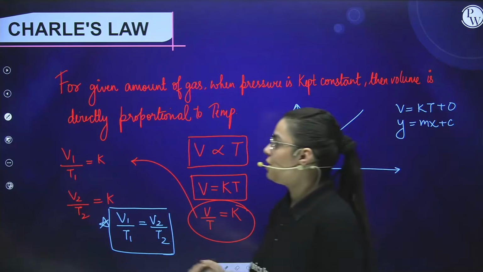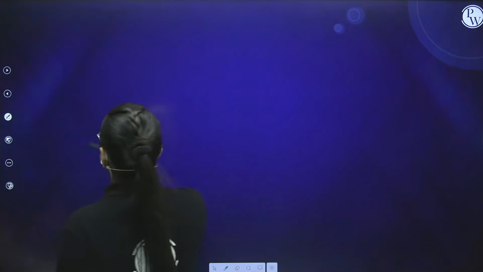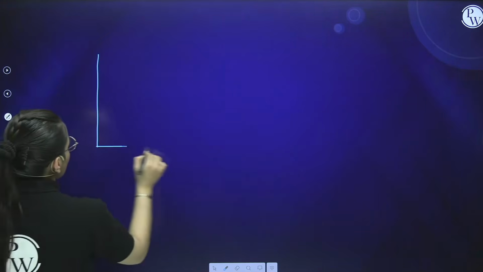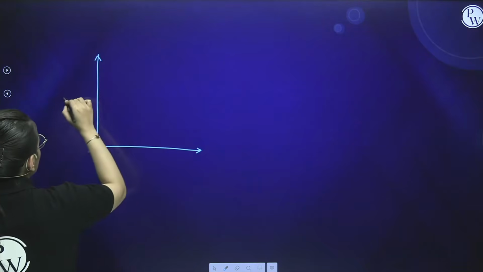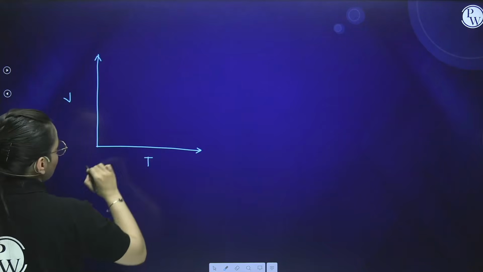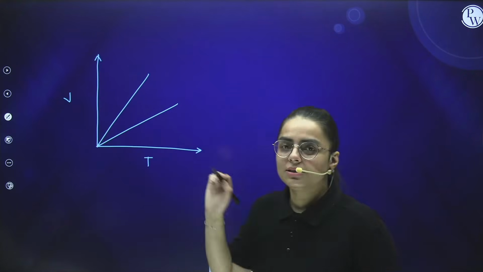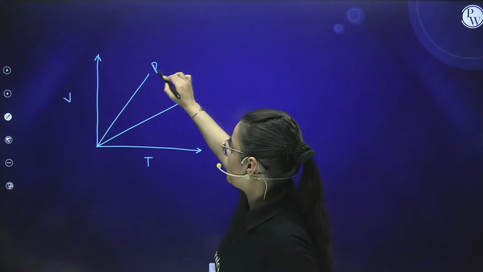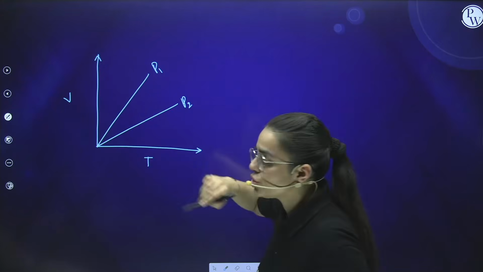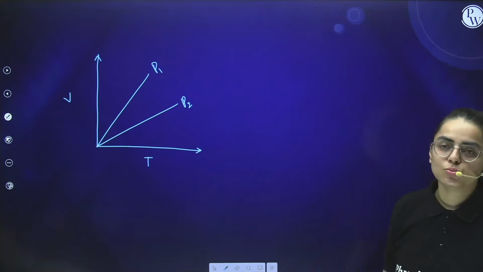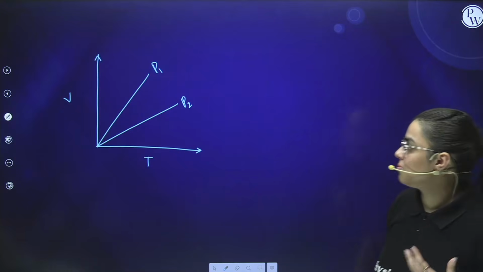Now here also, if I ask you one general question of the graphical section, students, if there is a graph between volume and temperature, and you have these particular lines, let us say this is the line for P1, this is the line for P2. Which is more? Is P1 more or is P2 more? So all you would say is that, ma'am, it is quite simple.